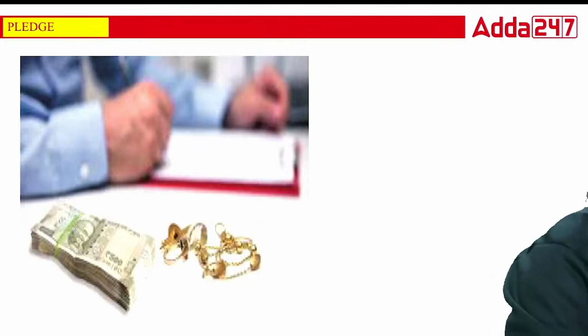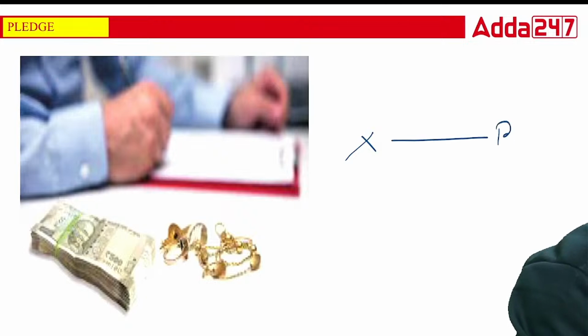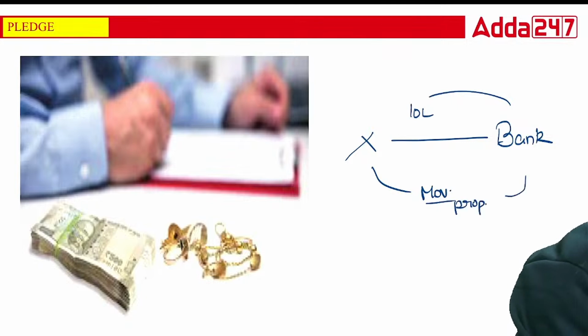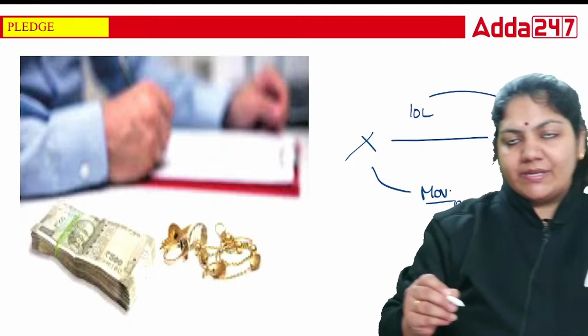A pledge is basically this: suppose person X wants a loan from the bank. The bank has given a 10 lakh loan and X is giving movable property as security to the bank.